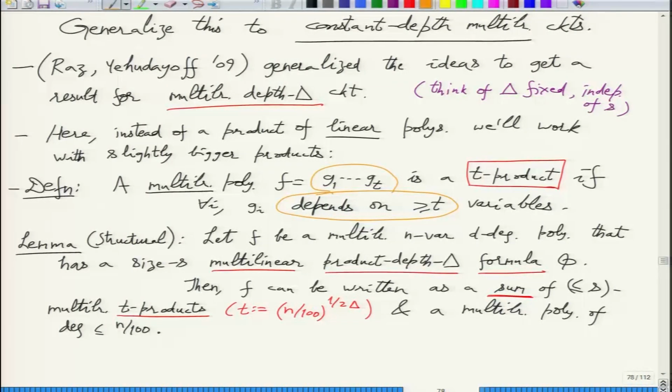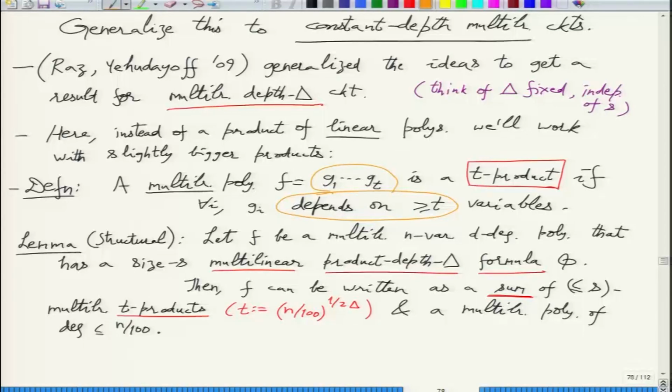All the G_i have to be multilinear, because if they are not multilinear, then f won't be multilinear. Yeah, that is implied.